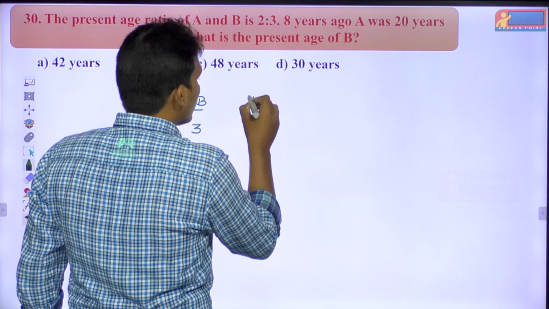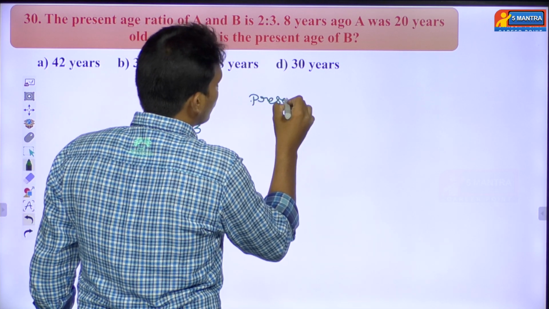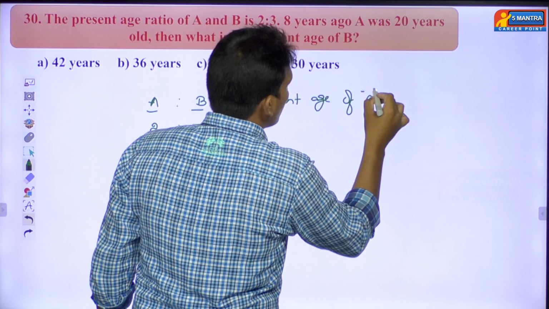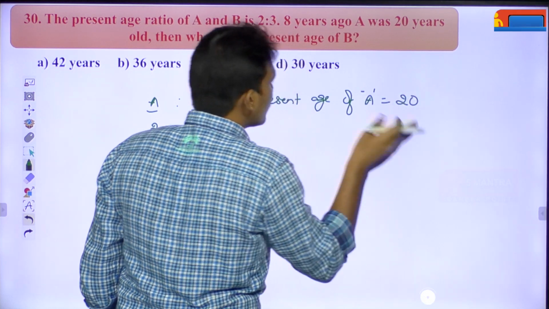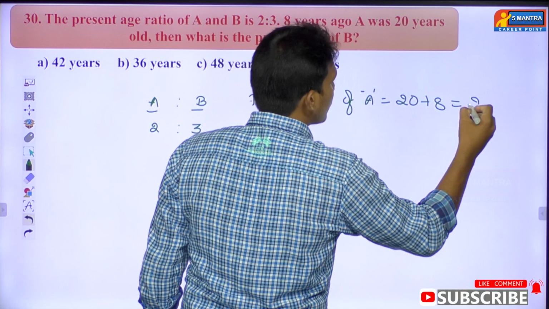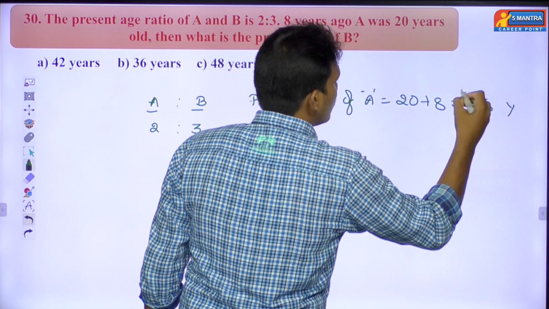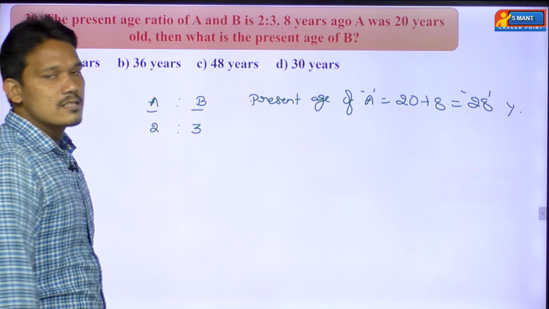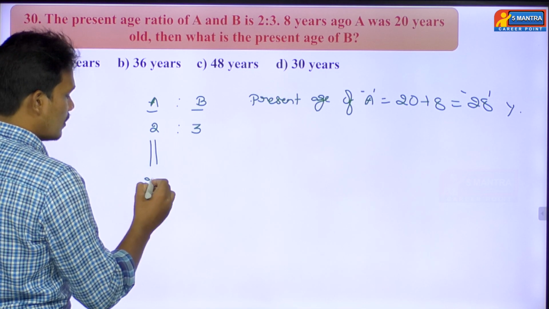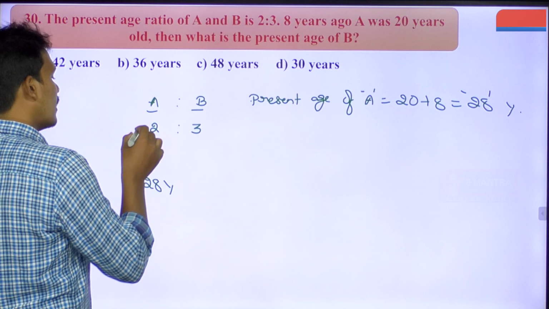So the present age of A will become how much? 8 years ago it is 20, then for the present age you just have to add that 8 here. So you are going to get 28 years. So the present age of A is 28 years. Directly you can equate these 2 parts value equal to 28 years. Then you can find the one part value.